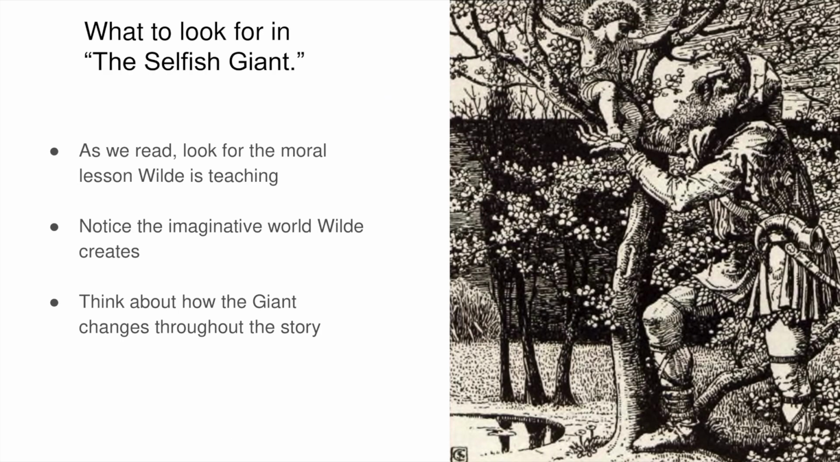Slide 13, What to Look For in the Story. As we read today's story, I want you to pay attention to a few things. First, look for the moral lesson Wilde is teaching. Next, notice how he builds an imaginative world. And most of all, watch how the main character changes. That kind of change is called character development. As you read, underline any sentences that show the character's heart is starting to change. That will help you track the message Wilde is sharing.